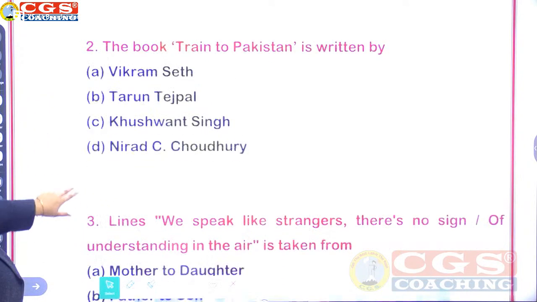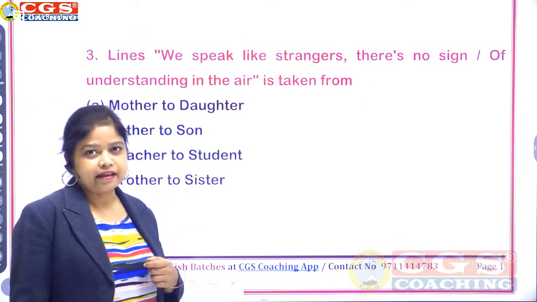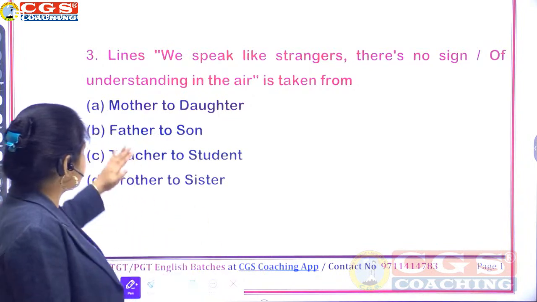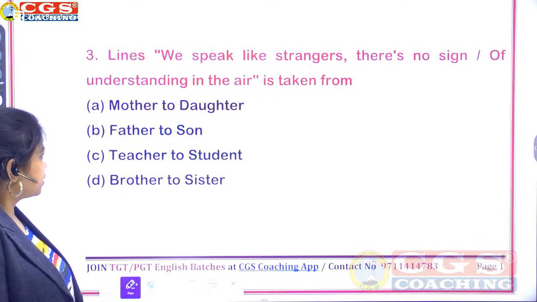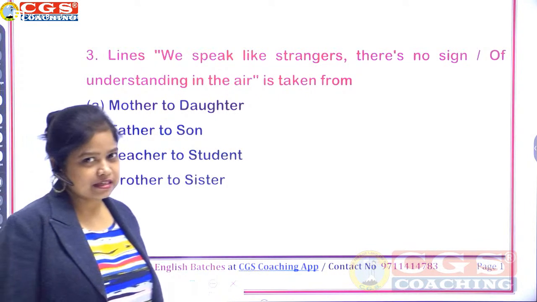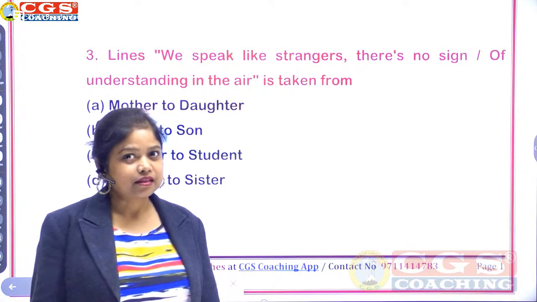Next question number 3. Lines, we speak like strangers, there is no sign of understanding in the air, is taken from. So these are your 4 options: mother to daughter, father to son, teacher to student, or brother to sister. It's one of our important poem, and these lines are from this particular poem.